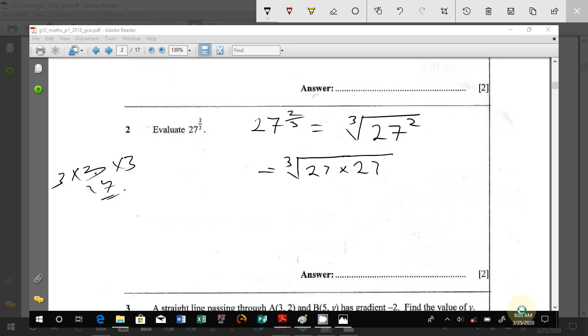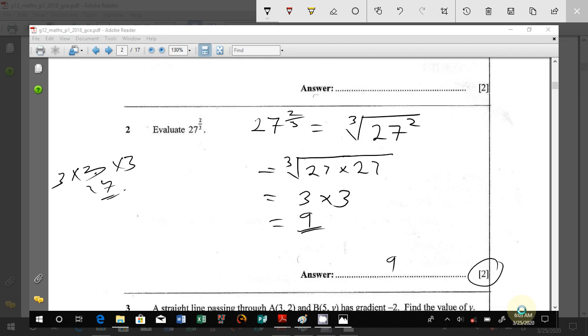So we get it. So then this will give us the value to be 3 multiplied by 3, since it is the cube root of those numbers. We are having 3 times 3 is 9, so therefore 9 becomes the correct answer. That's what you write there, 9. Then you get yourself these 2 marks for this kind of an exam. So it's quite interesting and it's quite nice. So this one we have solved it, and that's the way we go.